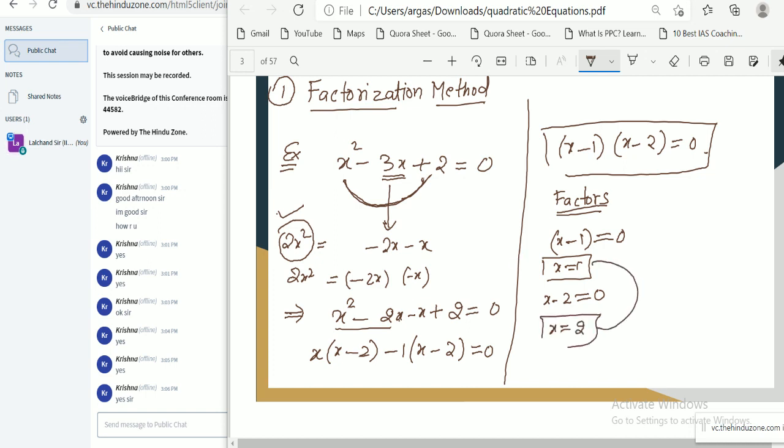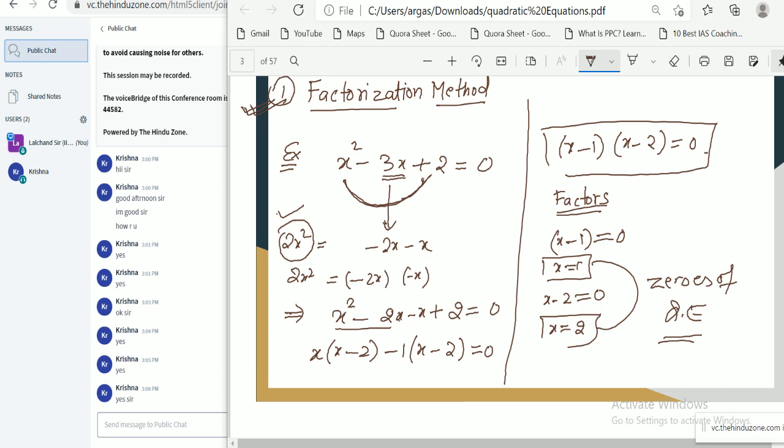These are our two zeros of the quadratic equation. I think you are familiar with all those terms, zeros and factors, we have discussed in the polynomial chapter. The factorization method is quite simple, and we use the factorization method in the polynomial chapter too.